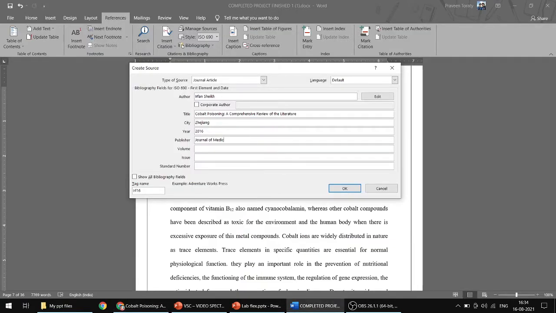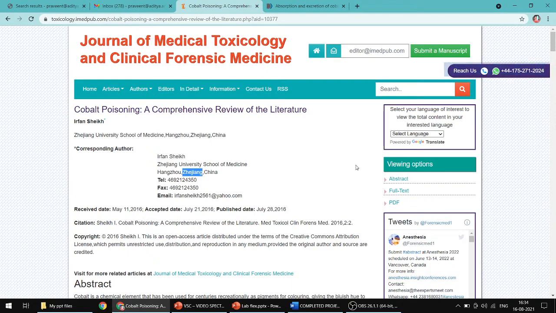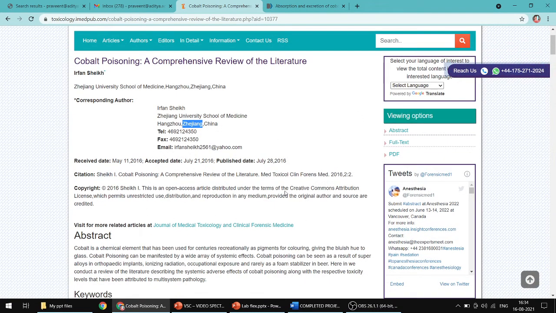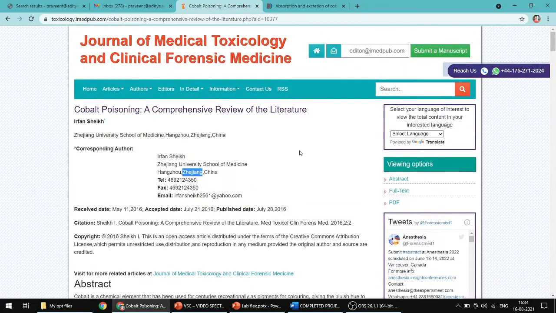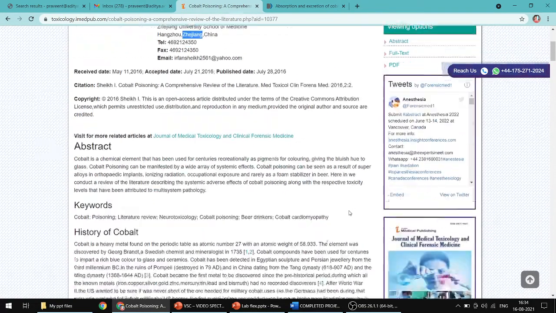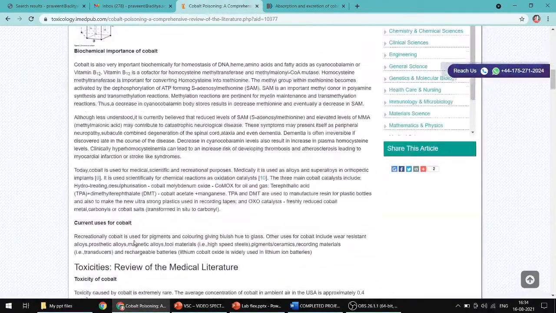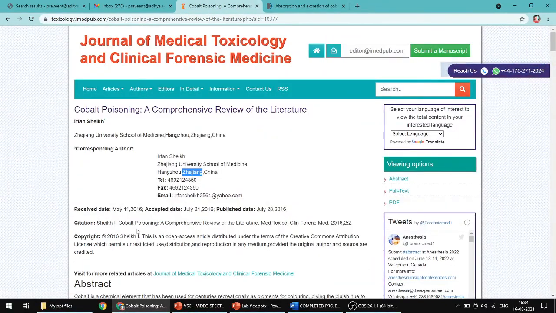Journal of Medical Toxicology and Clinical Forensic Medicine. So volume and those details will also be mentioned here somewhere. So mostly the citation information is given here.